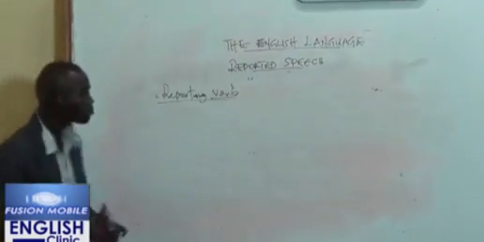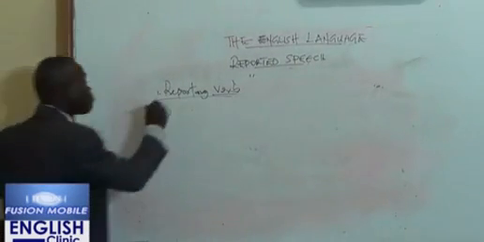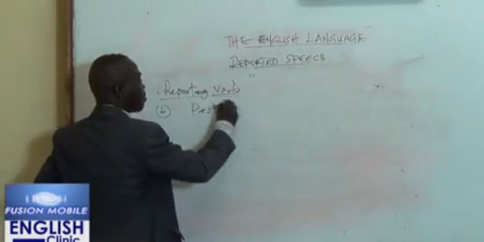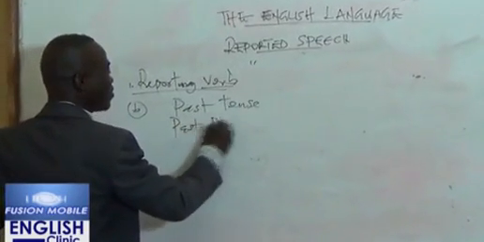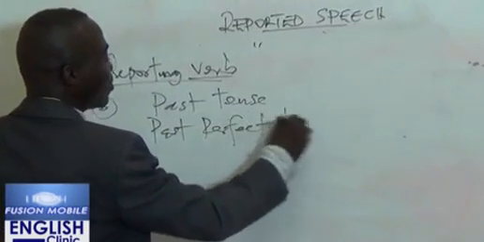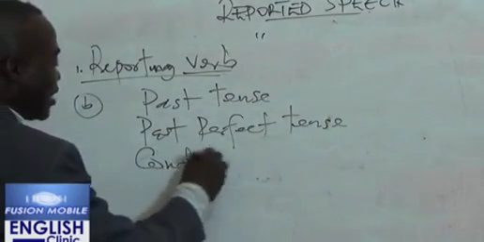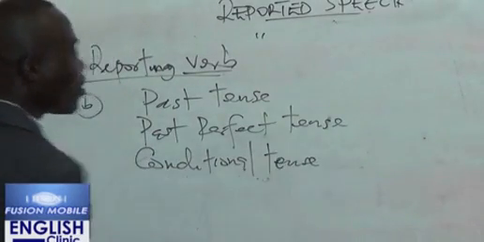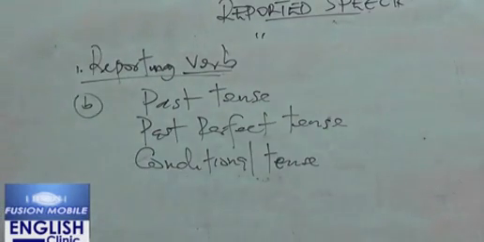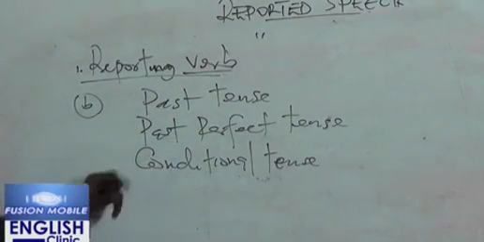B. When the reporting verb is in past tense, past perfect tense, or conditional tense, please, I want you to follow me very carefully here.